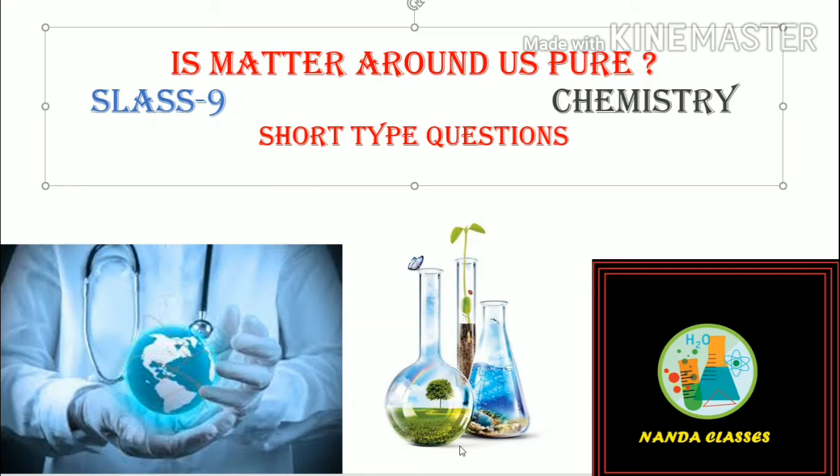Welcome to Nanda classes. Today we will discuss class 9 chemistry, Is Matter Around Us Pure. Now we will discuss the most important short type questions, the selective questions, and these questions cover the total chapter. So this chapter is a revision, and that's why this video is most important for you.